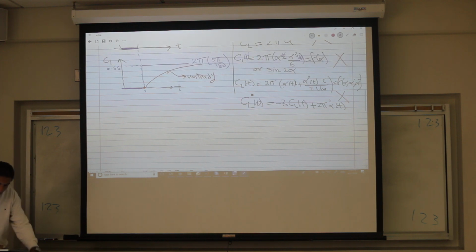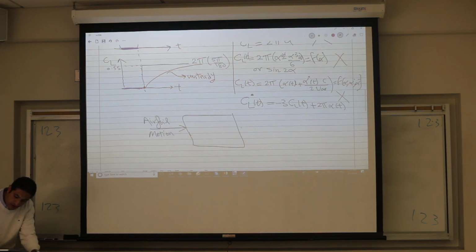So the conclusion here, the main message, is how we view unsteady aerodynamics. Your input is the airfoil motion, right? Your output is what? What's your output? Lift. Yeah, the aerodynamic loads or the lift. So I'll say the loads.